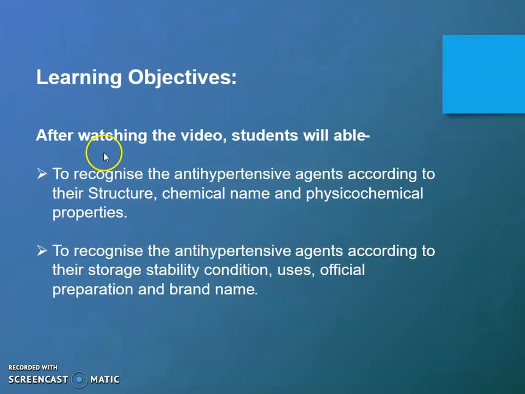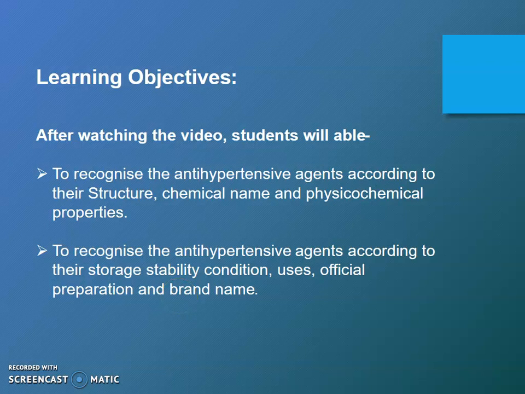Learning objective. After watching this video, students will be able to recognize the antihypertensive agents according to their structure, chemical name and physicochemical property, and to recognize the antihypertensive agents according to their storage, stability condition, uses and official preparation with their brand names. In part first, we already discussed the introduction of hypertension, then definition of antihypertensive agent, classification and ideal properties for antihypertensive drugs.